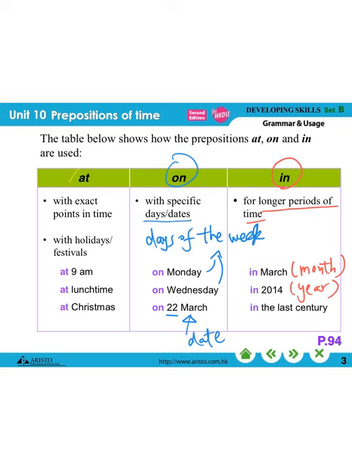Okay, and what about at? So we use at with exact points in time, together with holidays and festivals. For example, the time here, at 9 a.m., at lunchtime, and then for the festival here, at Christmas, at Easter. Okay?